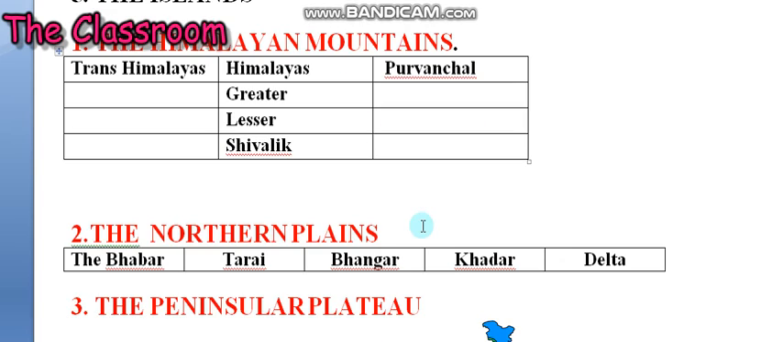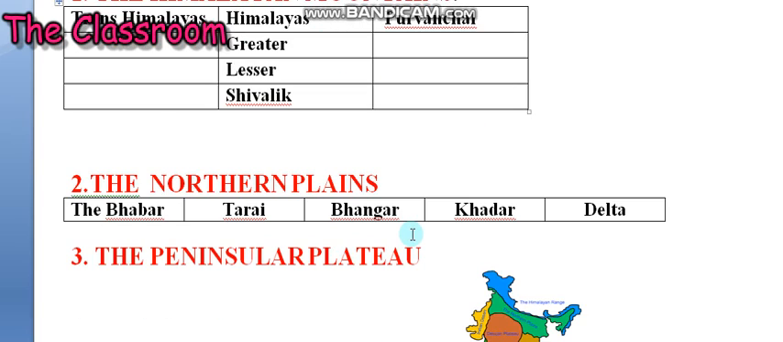The Northern Plains. The fertile plains lie to the south of the Northern Mountains. The important characteristic features of the sediment deposition in the plains are as follows: the Bhabar, the Terai, Bangar, Khadar, and Delta.